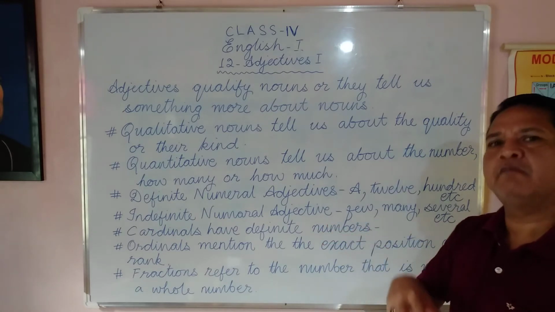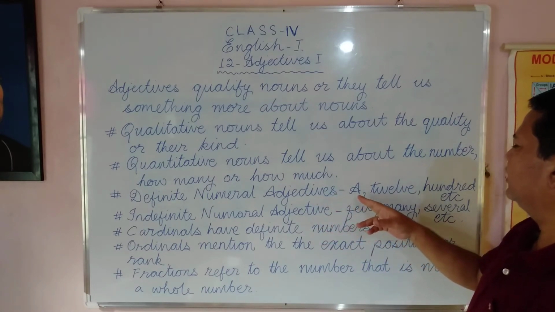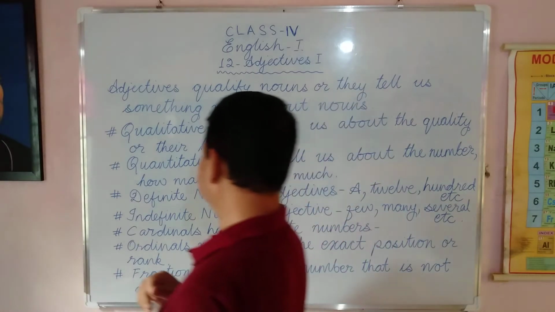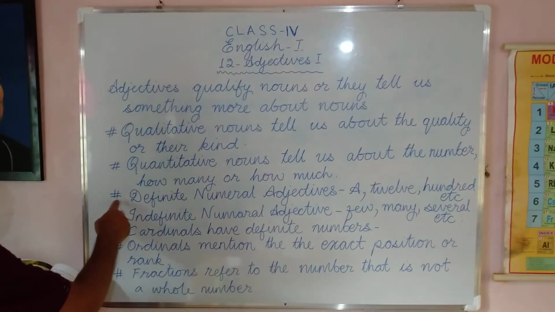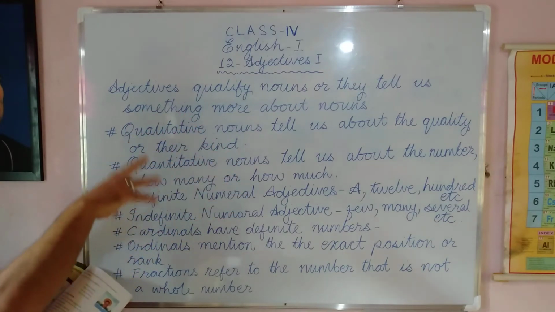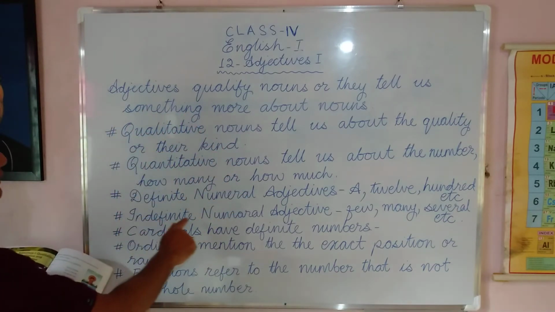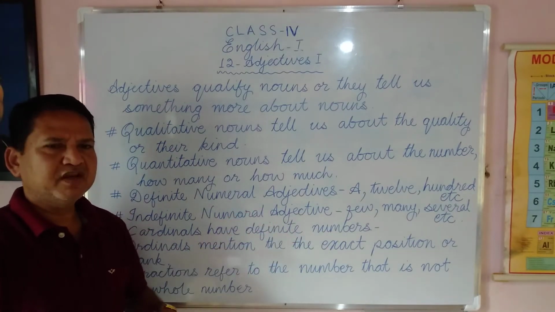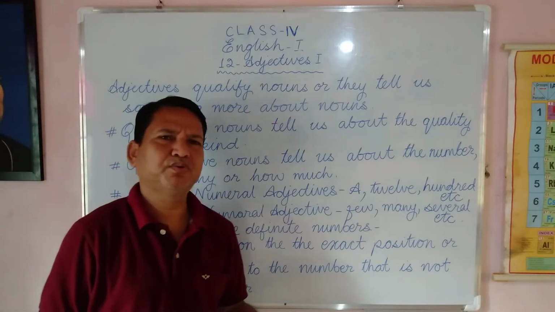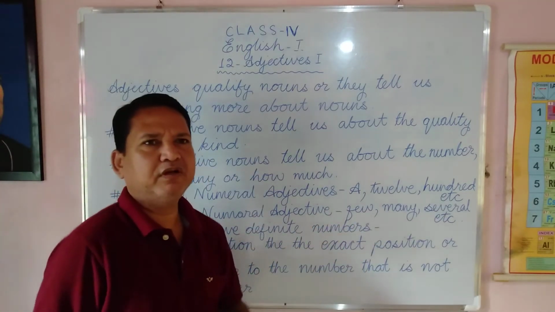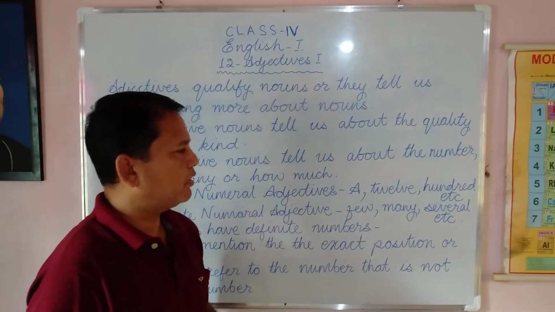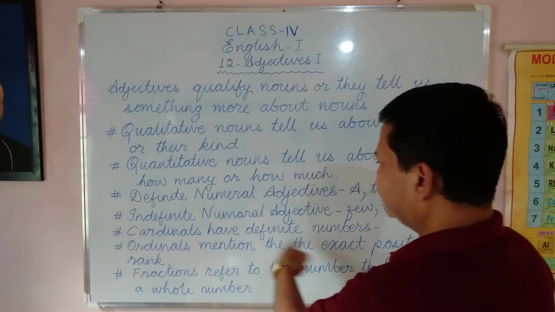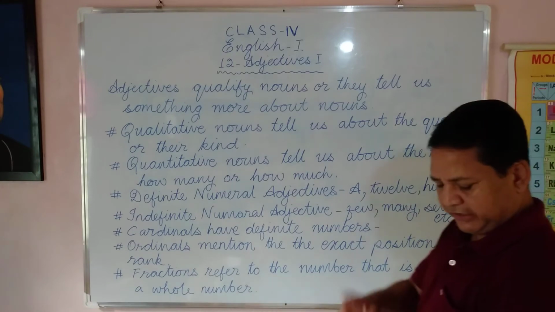Definite numeral means a fixed number, like 12, 100, etc. We know it is 12, 100, 17, 25, etc. The next is indefinite numeral adjective, like few, many, several. In few, it may be 1, 2, 3. In many, we don't know how many there are. In several also, we don't know how many there are. Then we come to cardinals. Cardinals are definite numbers.